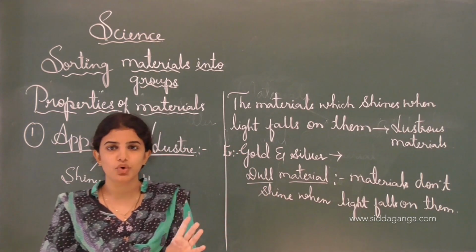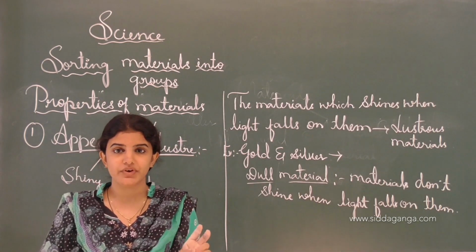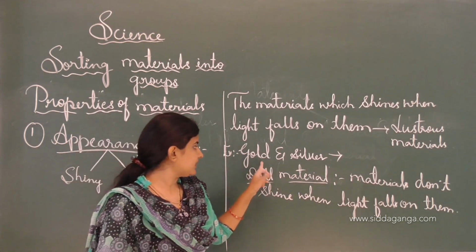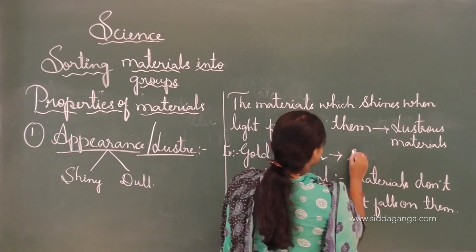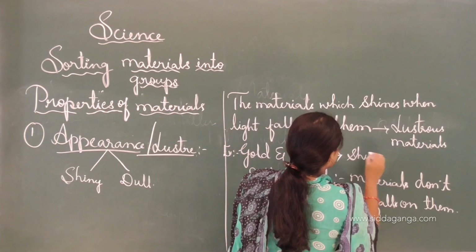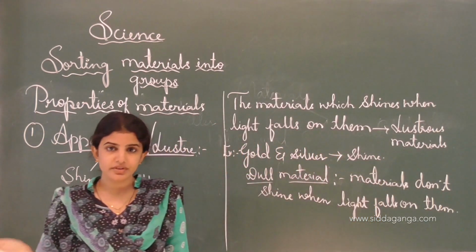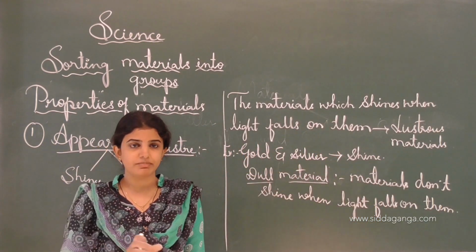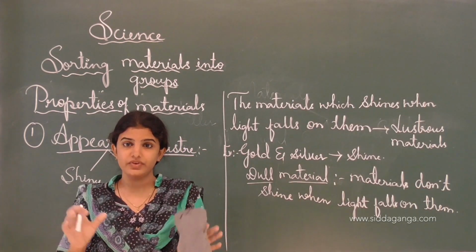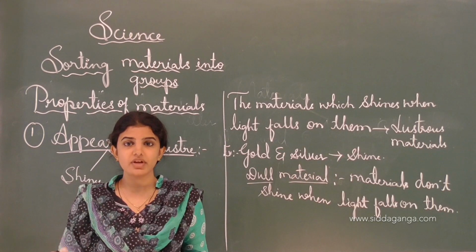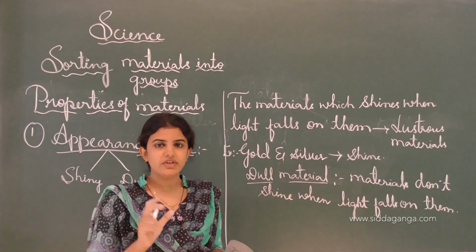Best example is gold and silver, which we like to wear. These materials like gold and silver will shine when the light falls on them, and this is the best example of lustrous materials. All the metallic surfaces will shine. It shows the property of lustrous appearance.